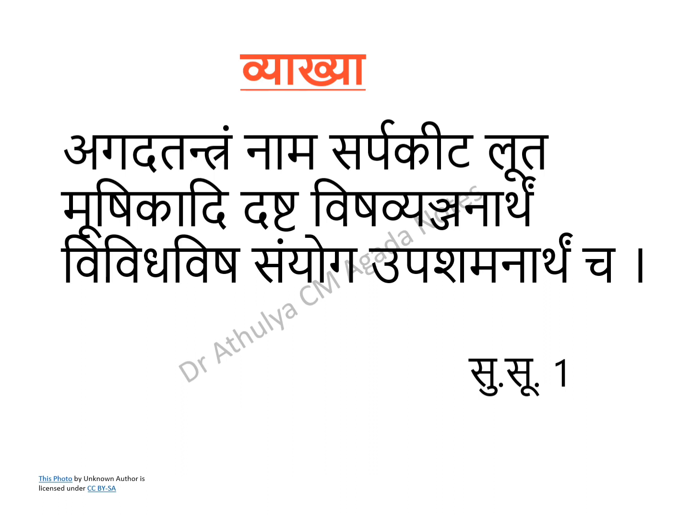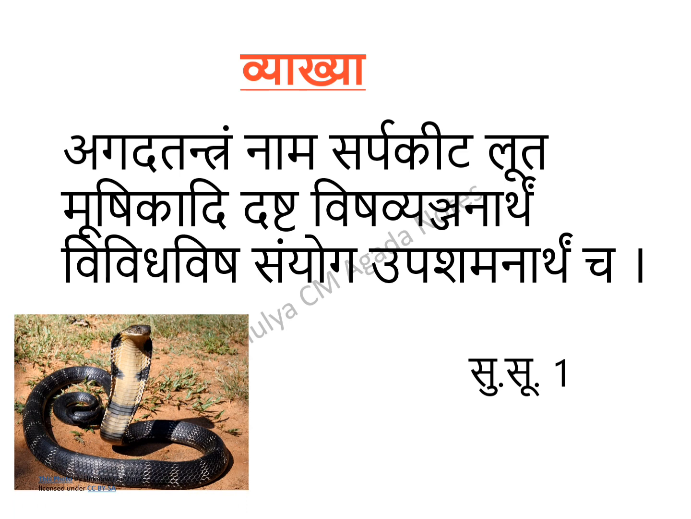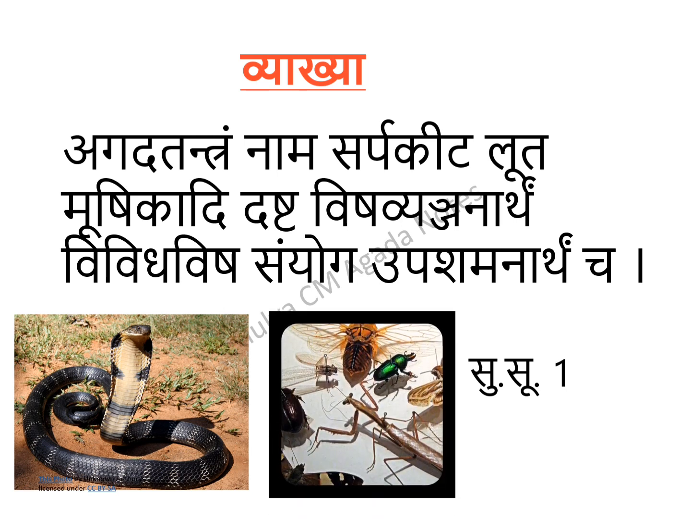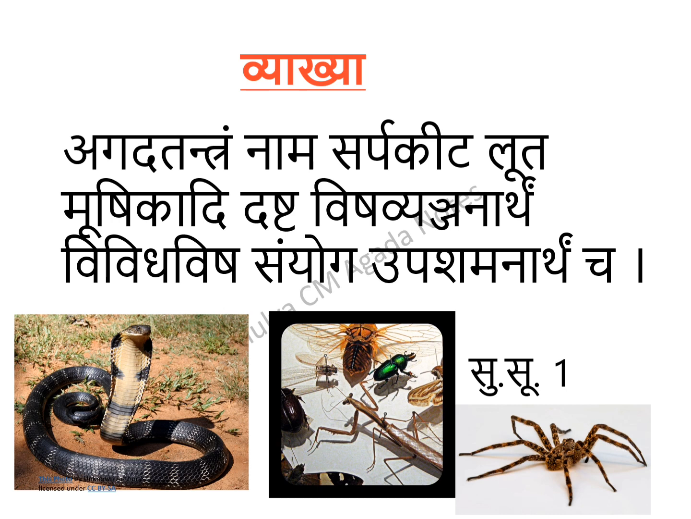First, Agadtantram Nama: it is a branch of science which deals with what? Sarpa, which means snakes. Then next is Keeta. Keeta means all types of poisonous insects like mosquitoes, bees, wasps, etc., which are poisonous to human beings. Then it is Luta, the poisonous spider. Then next is Mushika. Mushika, as we all know, means rat.